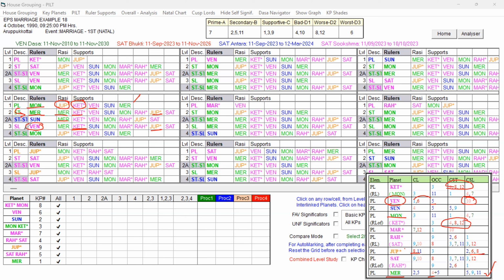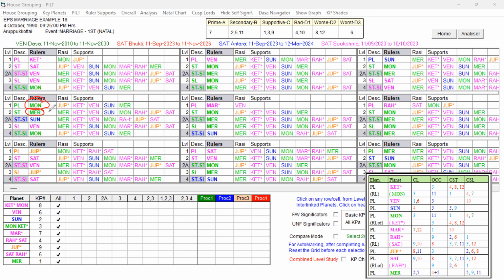And the sublord is weak. Though it is mixed, because of this it is becoming weaker. And the star lord of that Venus is Moon. Venus is getting support from the Moon, but we know that Moon is already influenced by Jupiter and Ketu. So that destiny planet is supportive for marriage, but it is being influenced by the sublord Venus and, importantly, Ketu and Jupiter. That we have to keep in mind. So that destiny planet is supportive for the marriage. By which planet? Which are the favorable key planets of the destiny? Obviously Mercury and of course Moon.